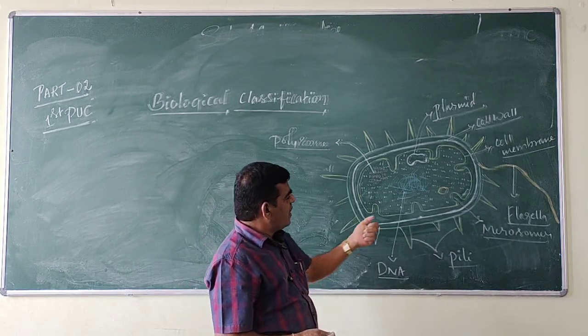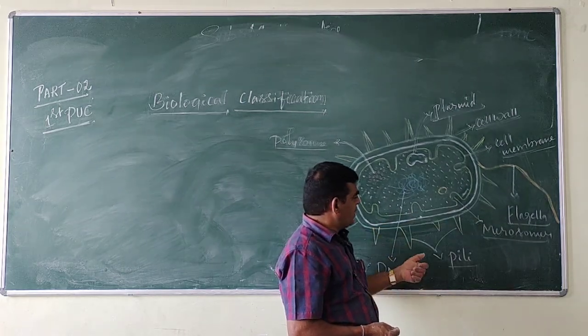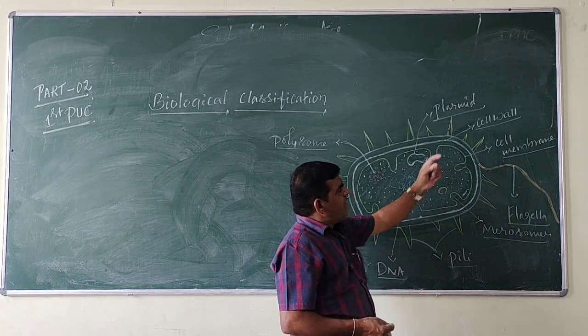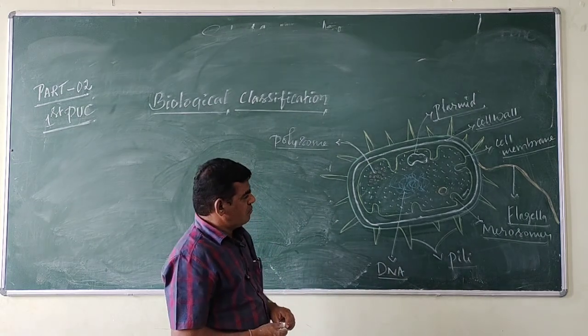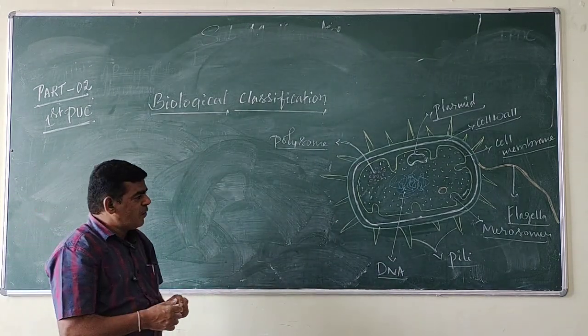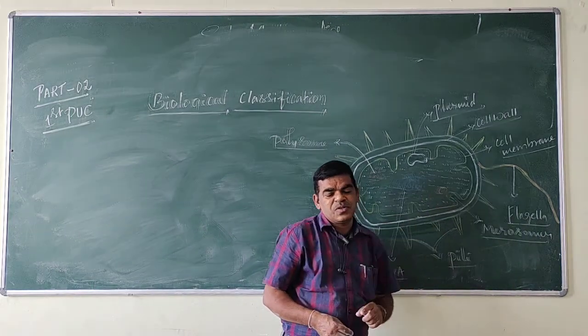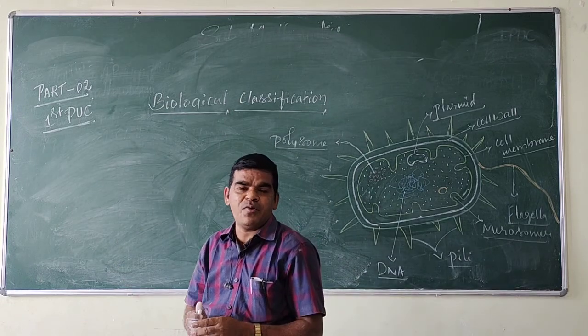During unfavorable conditions, the bacteria can produce endospores. Then, the cell membrane undergoes inward folding to form vesicular structures called mesosomes. The mesosomes play a very important role.